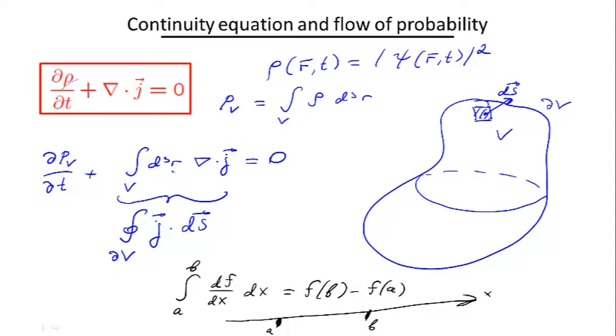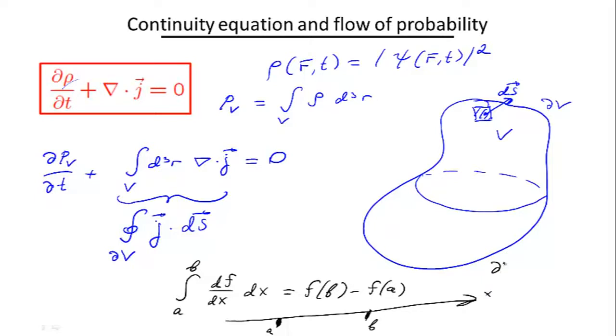So likewise, if we have a more complicated integral now, an integral over a three-dimensional volume but of a full derivative, which divergence is, so instead of having two boundary values, we have a surface integral going through this dV.